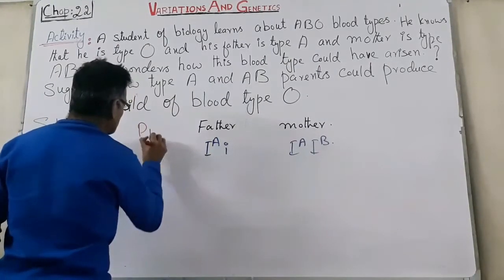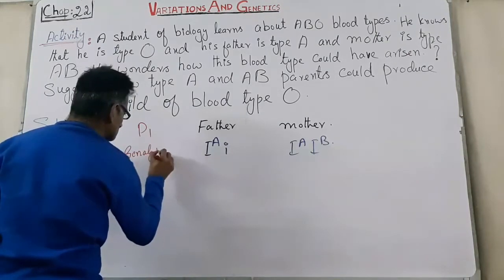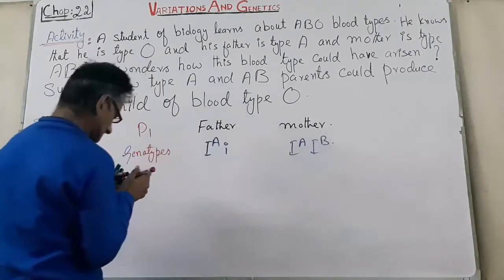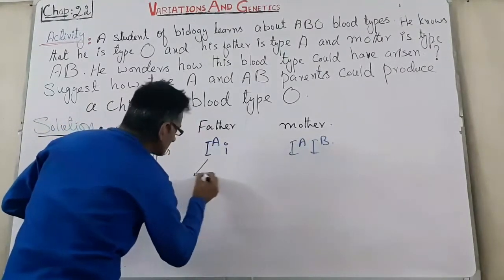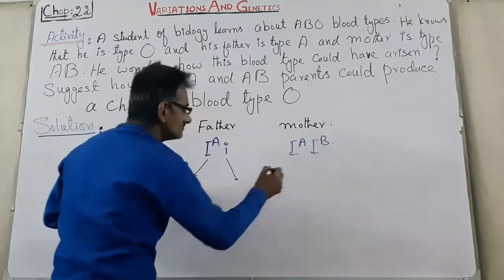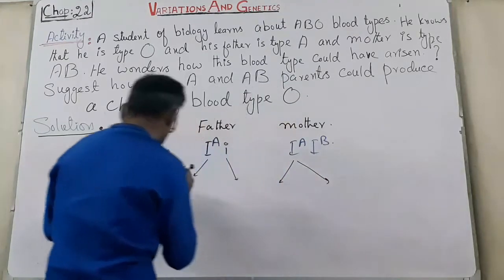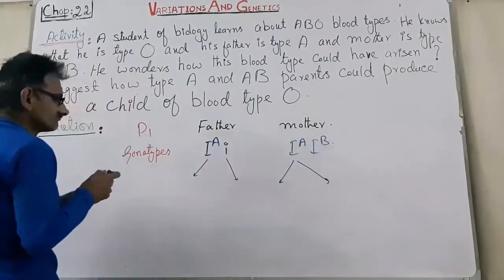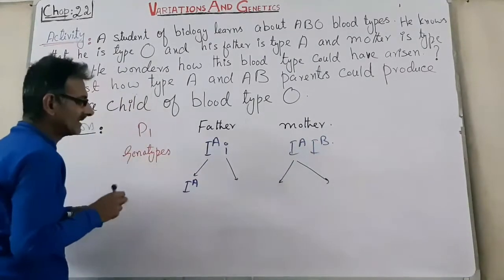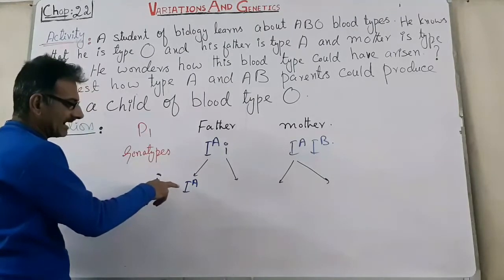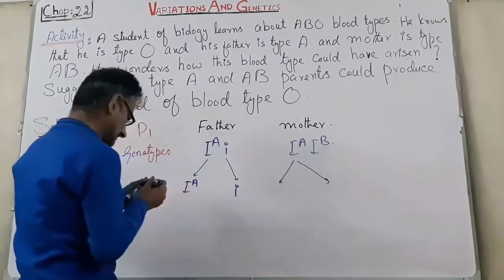This is the P1. These are the genotypes of father and mother. And we make the gametes, male gametes and female gametes. The gametes have the IA allele and the small i allele.